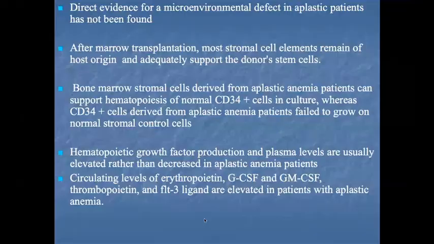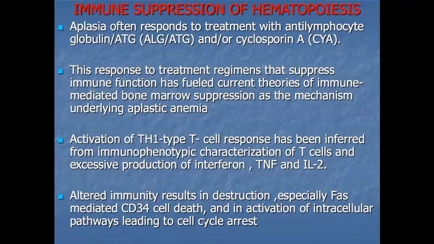Now coming to the hypothesis related to immune-mediated suppression of the hematopoietic cells in aplastic anemia, that is supported by immunosuppression. When we use immunosuppression in this patient, what happens? Aplastic patients respond to treatment with antithymocyte globulin (ATG) and cyclosporin A. These are immunosuppressive.